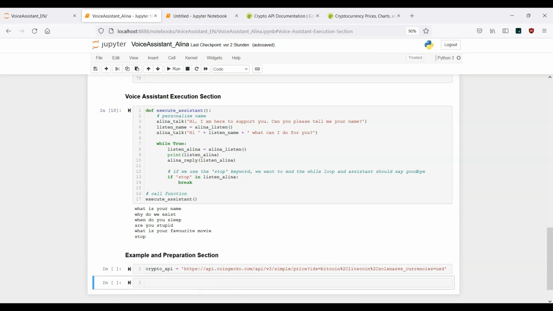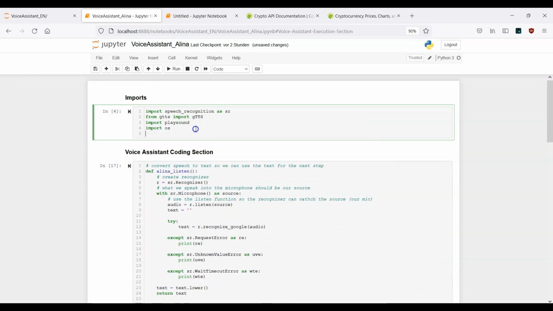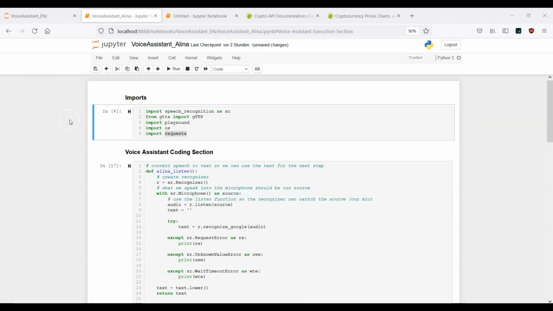In order to be able to request this URL, we actually need to import the requests library. Let's go to the import section and import requests. In case you don't have requests right now, you need to install it.